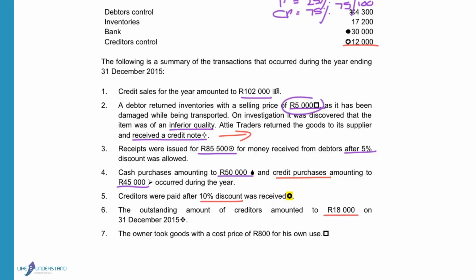We will have to work out by balancing what is the total amount that was paid and discount that was received from creditors in your creditors control account. The opening balance will be taken into account. The goods returned will be taken into account. The credit purchases and the outstanding debt at the end of the year.